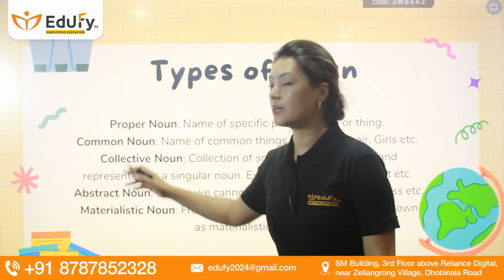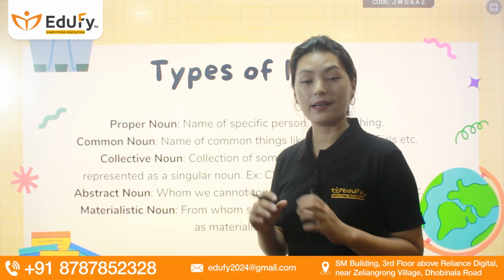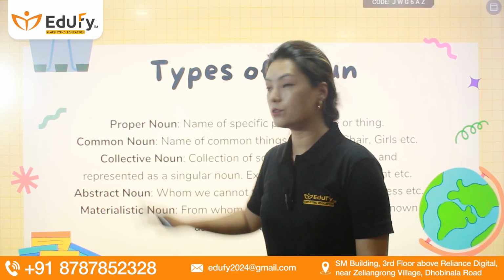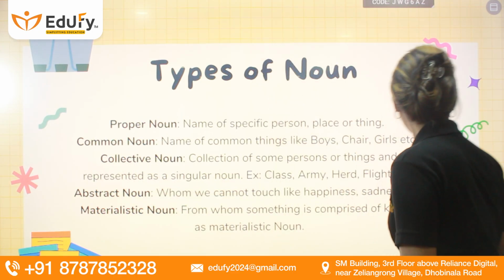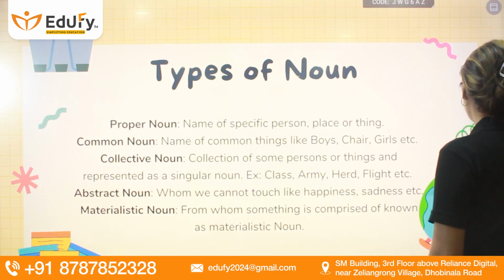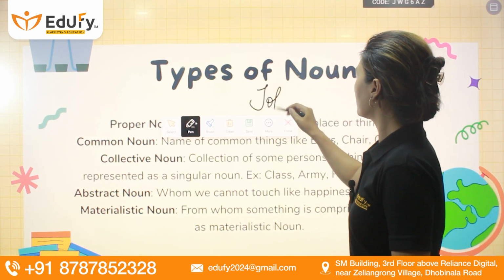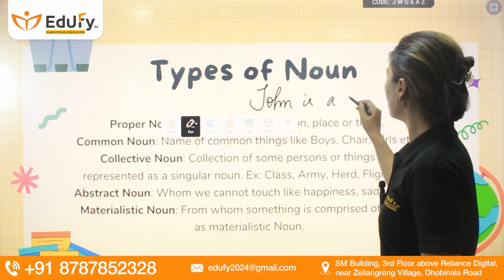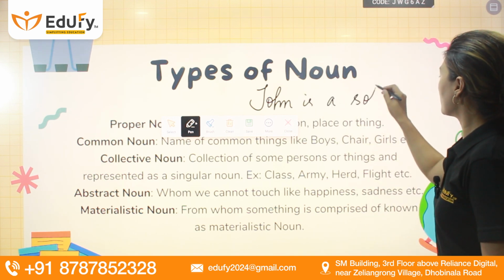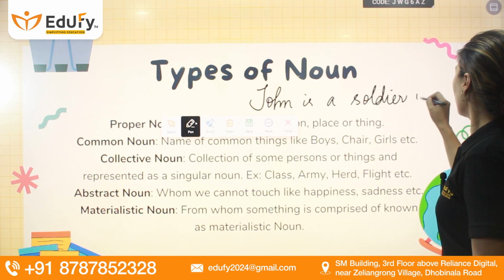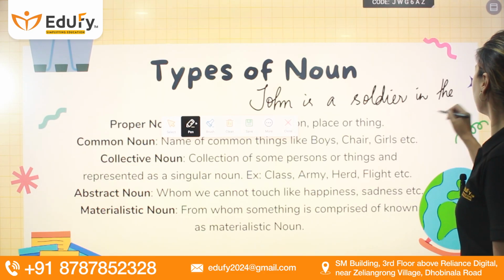So there is a lot of confusion when it comes to common and collective nouns. So let's take a look at an example, a sentence. If I say that John is a soldier in the army.